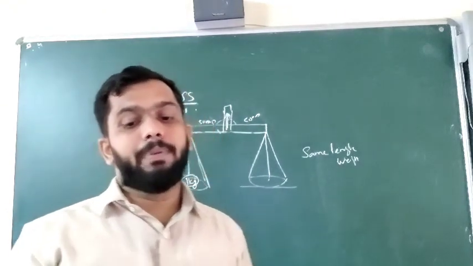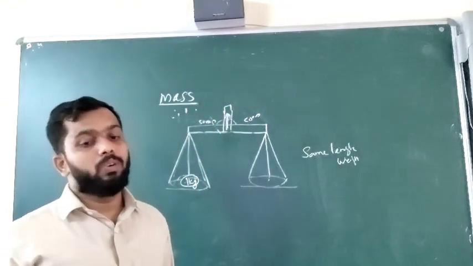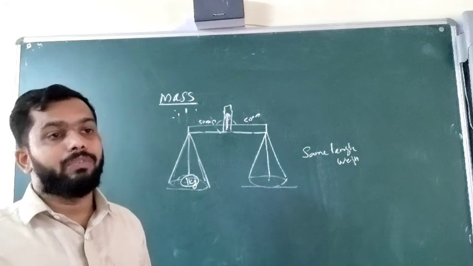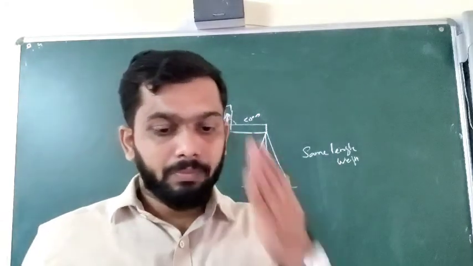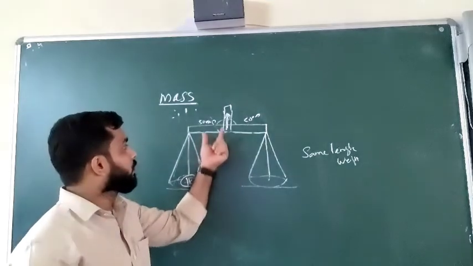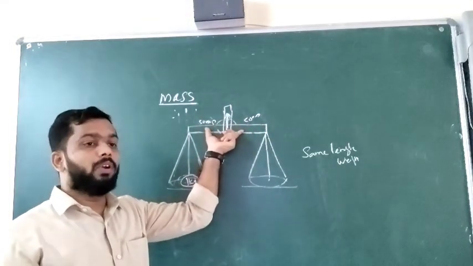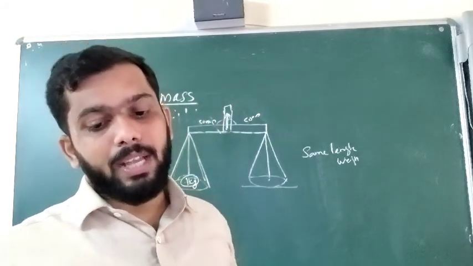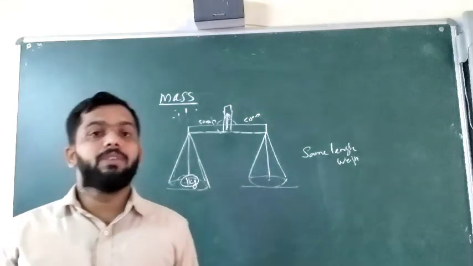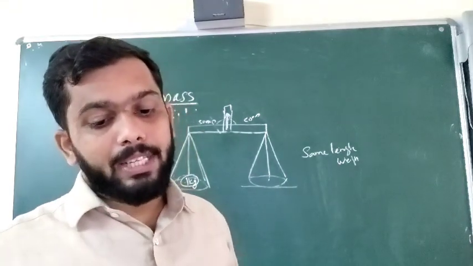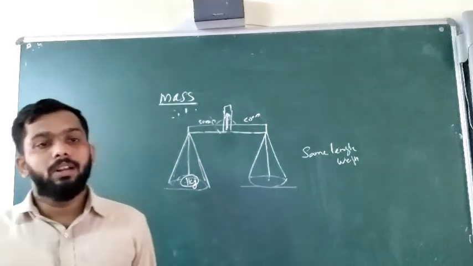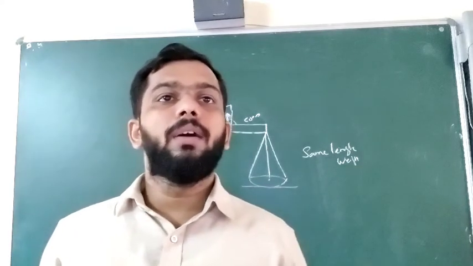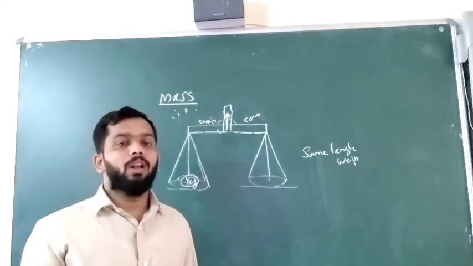A beam balance works on the principle that when two bodies with equal masses are placed on the two pans, they secure a state of horizontal balance of the beam. Horizontal balance of the beam means this beam bar will also have a horizontal balance. Then again, an accurate beam balance has the following features. What are the features given in the textbook? Both the pans must be of equal mass. Already we have discussed that one, is it not?